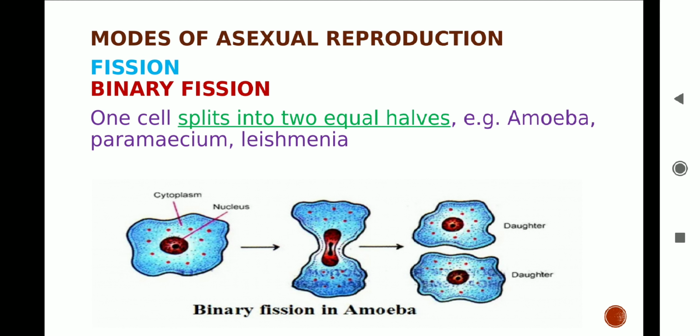Fission is divided into two parts, binary fission and multiple fission. So let's start learning binary fission. In binary fission, the parent cell divides into two equal parts, as you can see in the image. The two daughter cells are its offspring. You know, amoeba reproduces by binary fission.